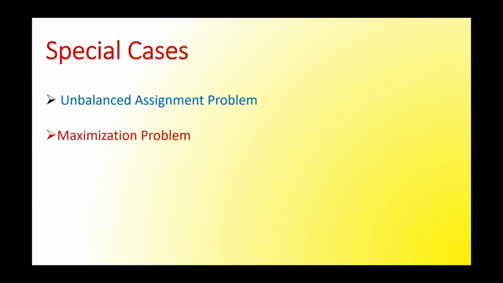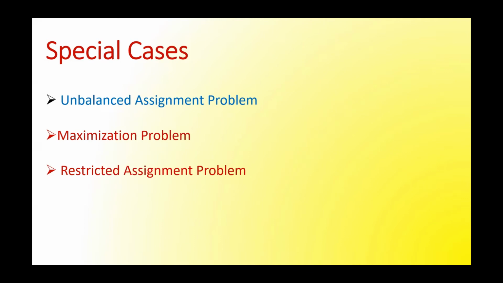The second special case in assignment is maximization problem. So till now, if you must have observed, all the previous problems which we have solved were of minimum type. Find minimum time required, find minimum cost required, etc. We have not yet solved any problem which is maximization problem. So why I am telling this is a special case, we will see in the problems which will come later. Then third special case is restricted assignment problem. Now what does it mean, restricted assignment problem? Restricted assignment problem means that job cannot be assigned to that particular person.